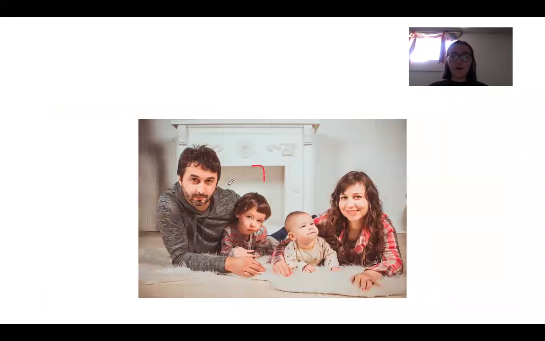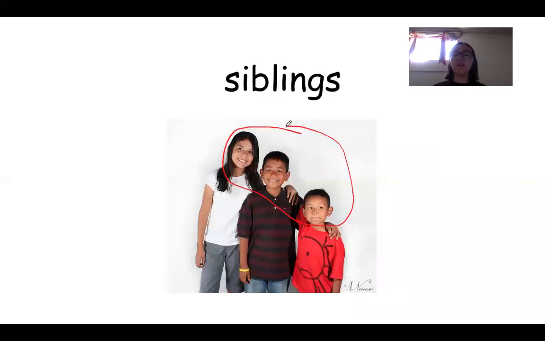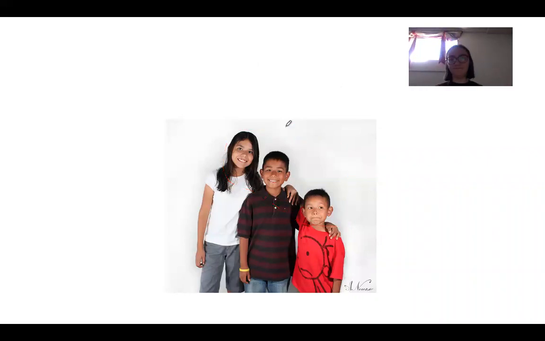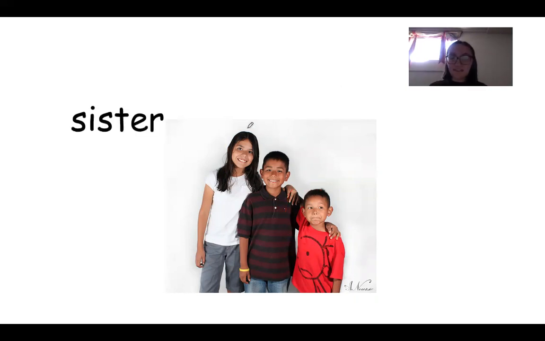Now, what do we call these? We don't know if the baby's a boy or a girl. We don't know if it's a son or a daughter, but we can just call them children. These are the children. Now, who are all of these kids together? They are siblings. They're brothers and sisters, but together we call them siblings. Brother is just your sibling that is a boy. Sister is your sibling that is a girl.